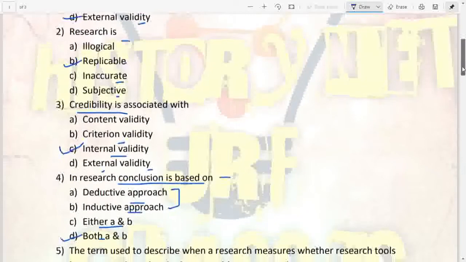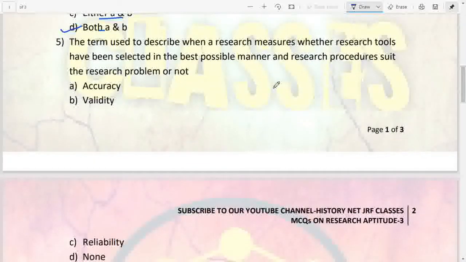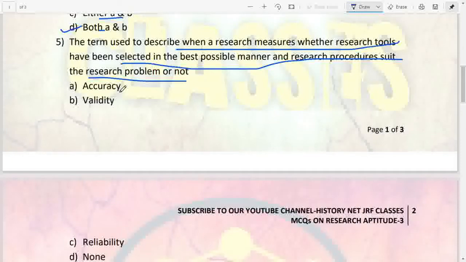Next question we have, the term used to describe when a research measures whether research tools have been selected in the best possible manner and research procedures suit the research problem or not. Accuracy, validity, reliability, none. So here it is basically saying that we have to look whether the selected research tool is the best. So it comes under accuracy.